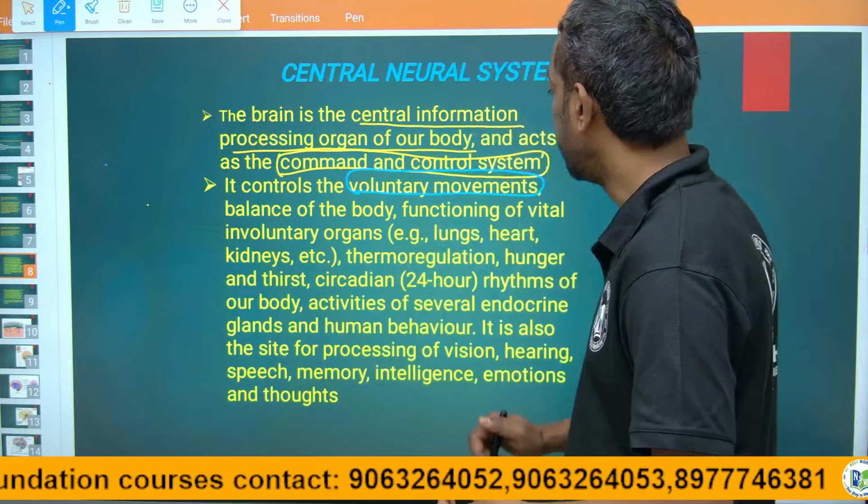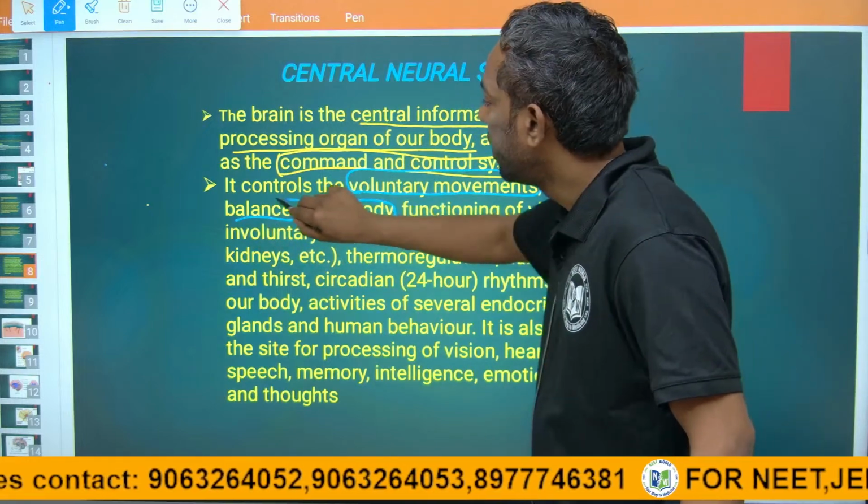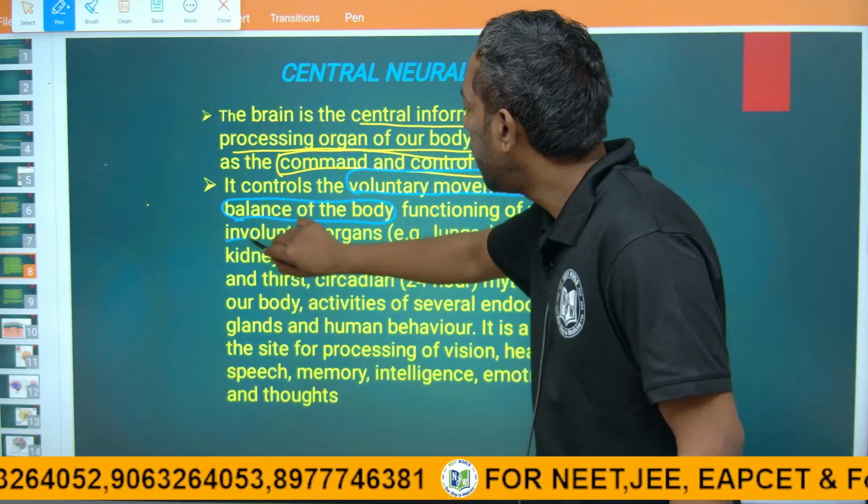It can balance the body, and it can also control the functioning of vital involuntary organs.